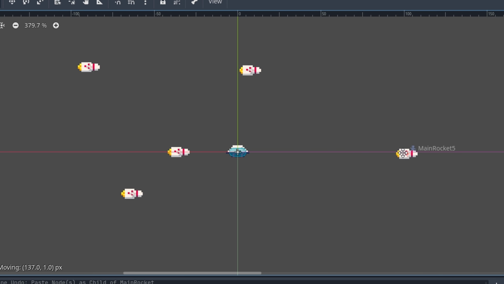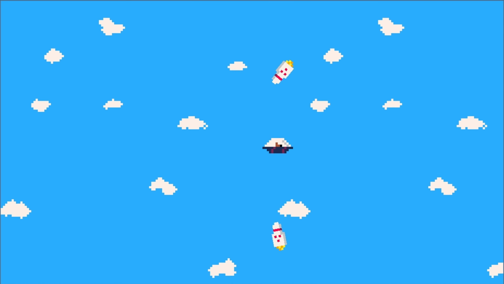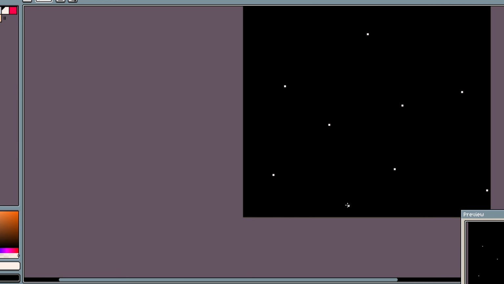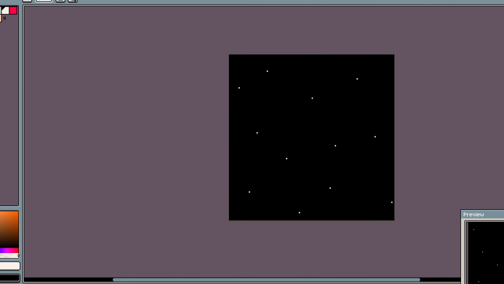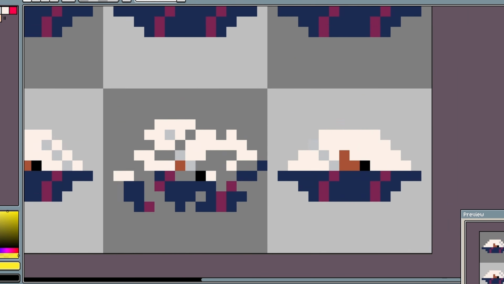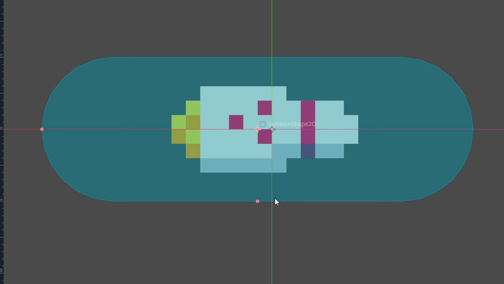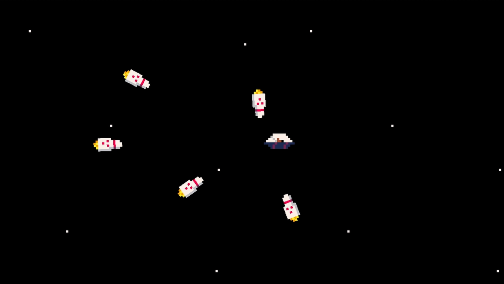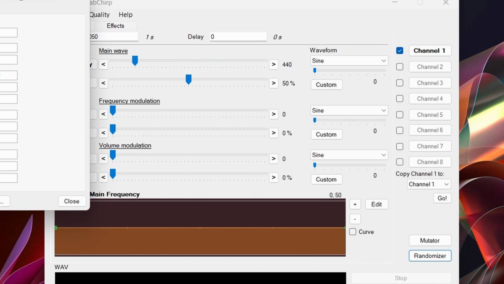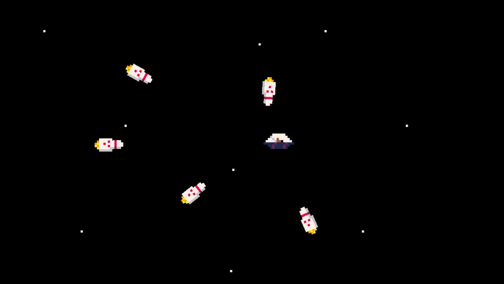Then I tried adding more rockets in the game, but the first thing I noticed is that it was very hard to see the rockets. So I made a new background sprite based on space and replaced the cloud sprite with the space one. Next I made some explosion sprites for the player and the rockets and added some collision detection to the player and rockets. But the explosions were not satisfying. So I made explosion SFX in the LabChirp app and imported it into the game. And now the explosions are satisfying.